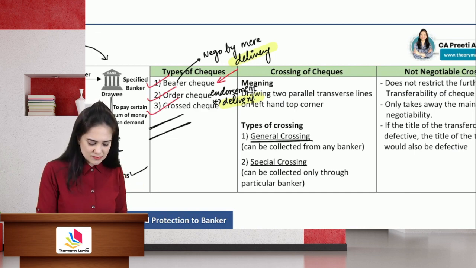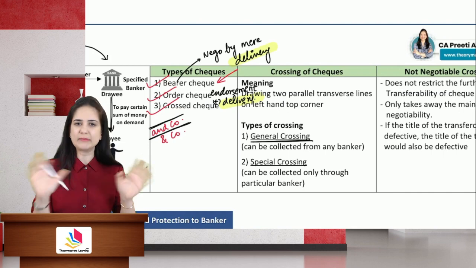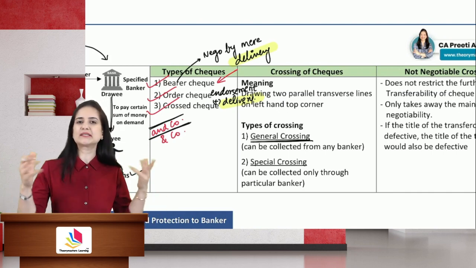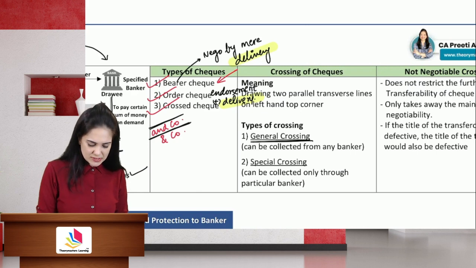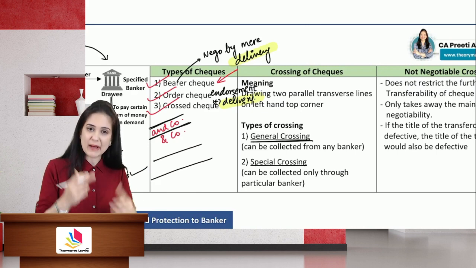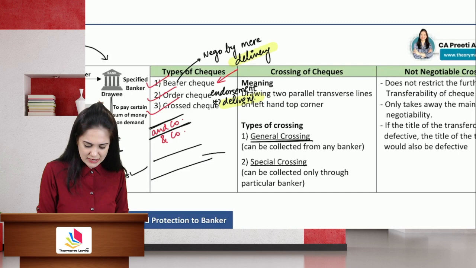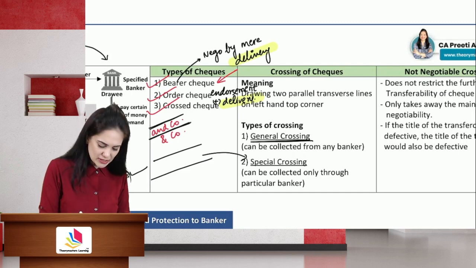Sometimes trade customs may want you to write "and company". These words don't have any meaning, but they're just written as a trade custom. Like people write it, so we also write. Sometimes we write the name of a bank between those two parallel lines, and then it is known as a special crossing. So let's say I have written Dena Bank.